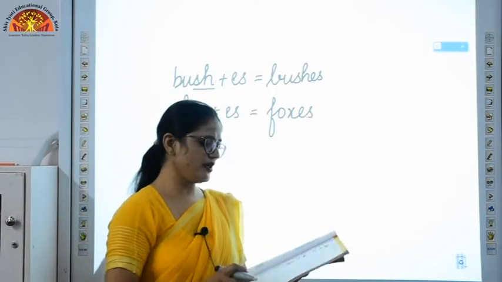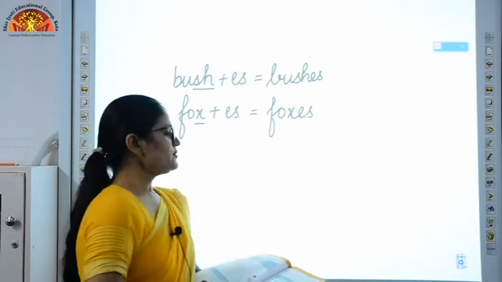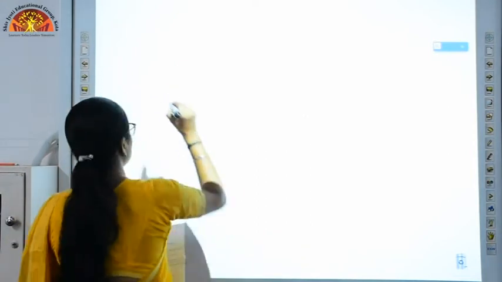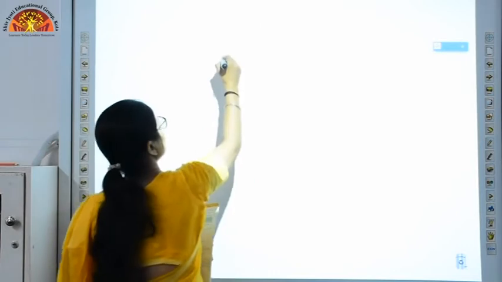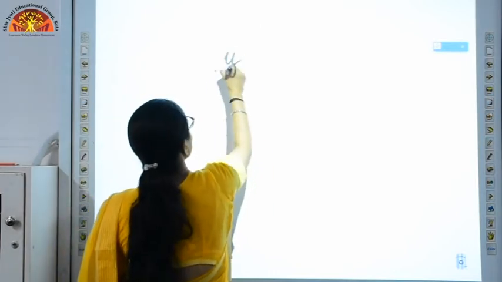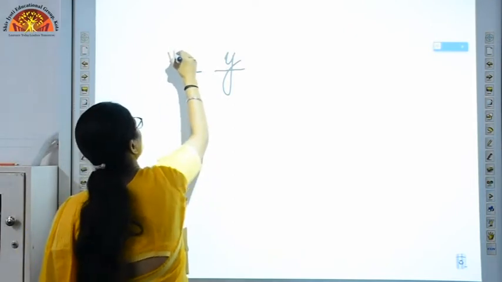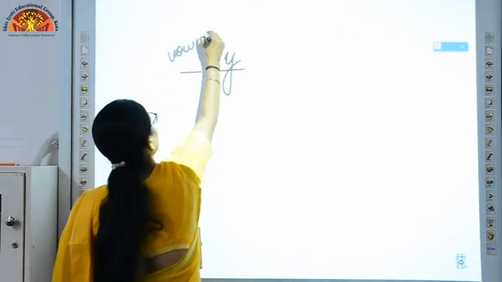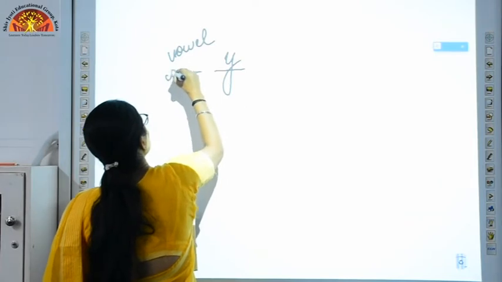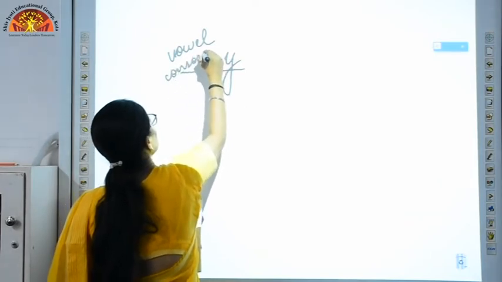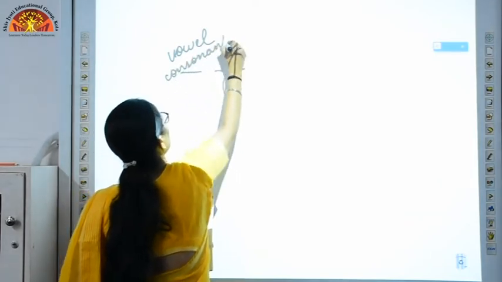Now the next rule is, suppose my word is ending with alphabet Y. Just before Y, there can be a vowel or a consonant. We all know what are vowels and what are consonants.